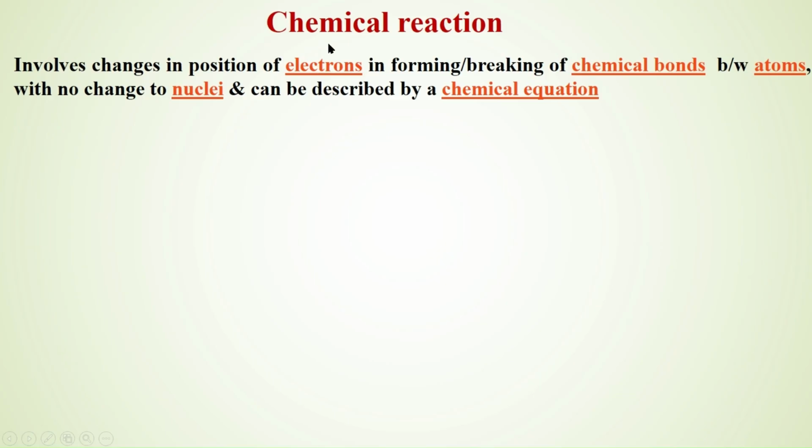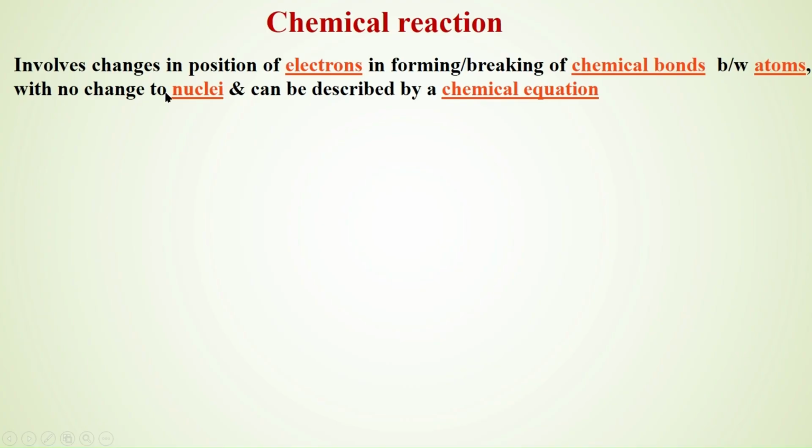It's only the electrons which are involved in the chemical reaction. The nuclei are not involved. And this change in the electrons' position and formation of chemical bonds and breaking of bonds can be described by a chemical equation.